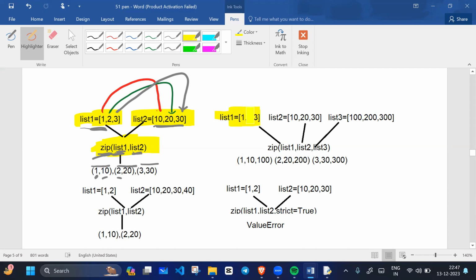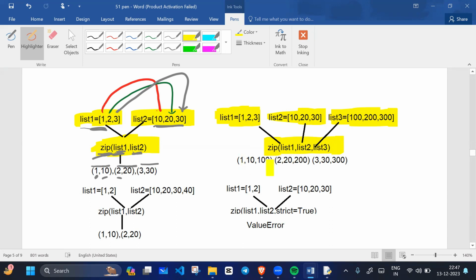See one more example so that you can get good clarity. We have three lists. List one contains some data, list two contains some data, and list three also contains some data. Then we use the zip function and give three arguments: list one, list two, and list three, each separated with a comma.